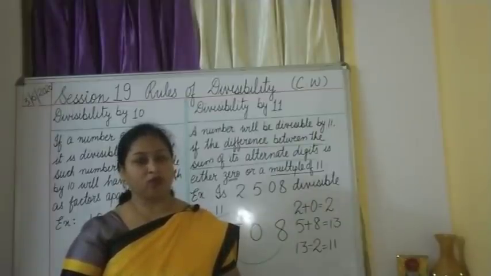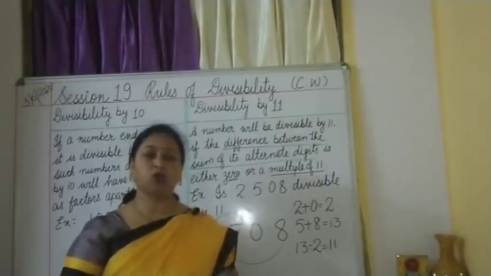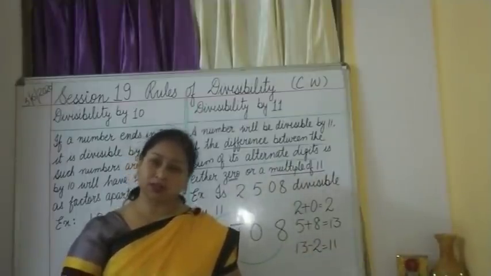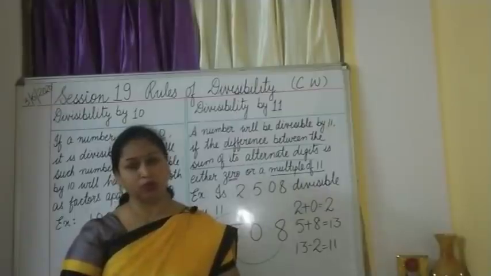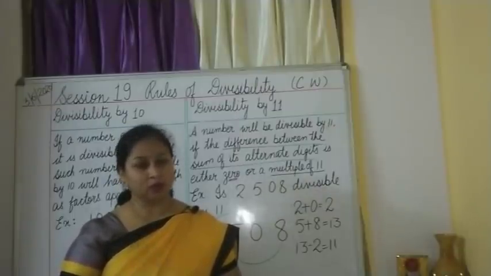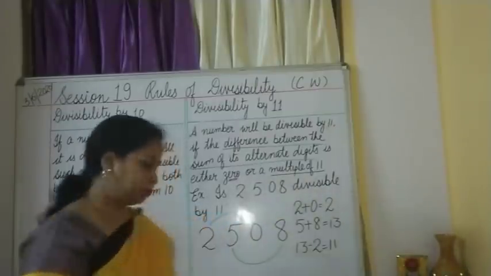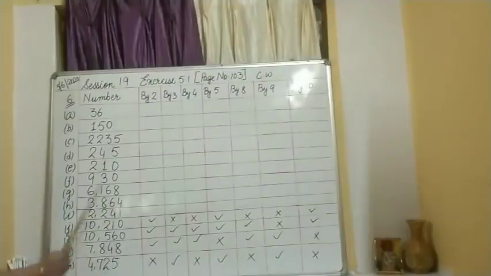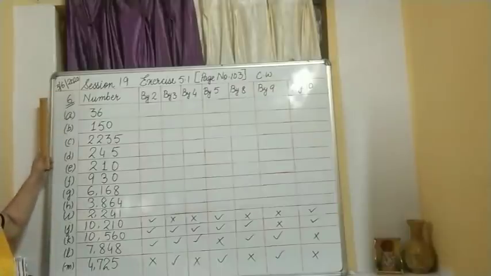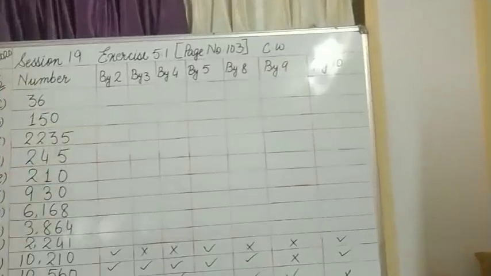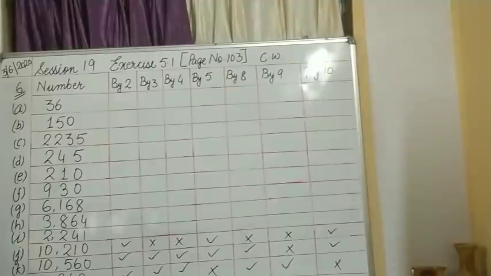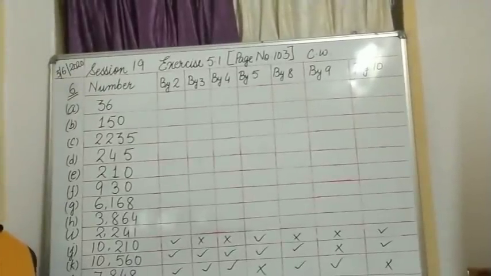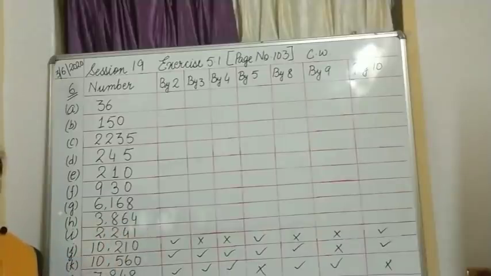Okay. We have got one question based on all these divisibility rules in question number 6 of exercise 5.1. I will just show you how to solve this, and that question you have to do in your book. So, children, right now we are doing session 19, isn't it? So, date you have to write, mention there. This particular question I left yesterday, since I was supposed to explain the rules of divisibility. Now, as I have explained, I thought that we should complete it by today itself.